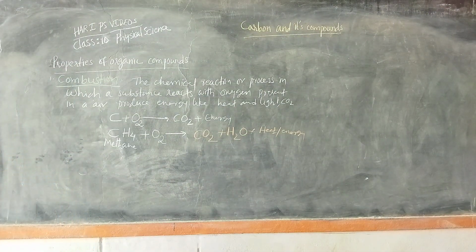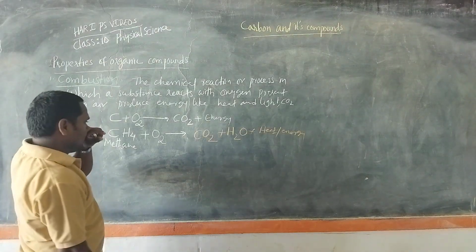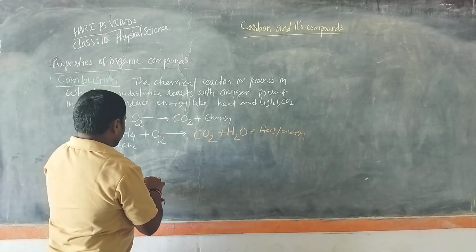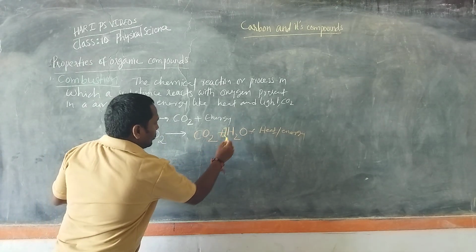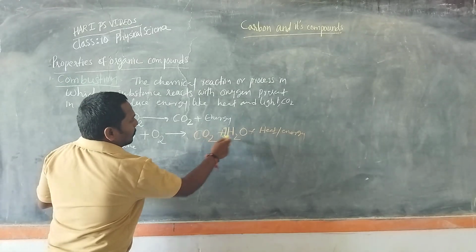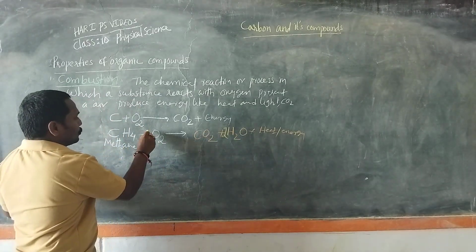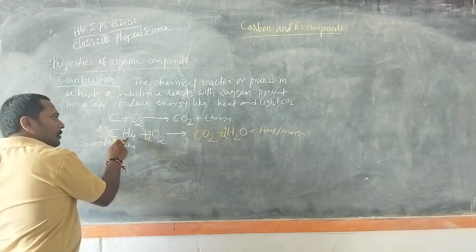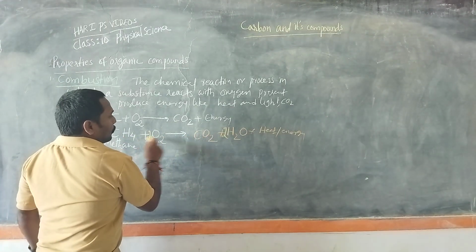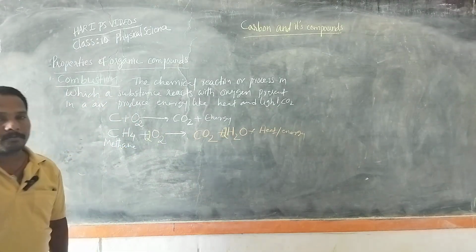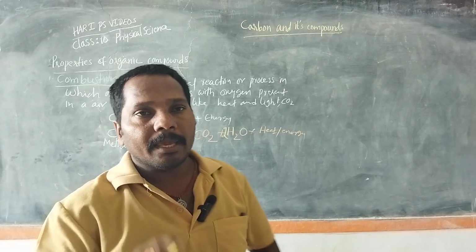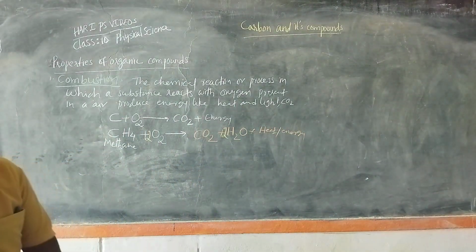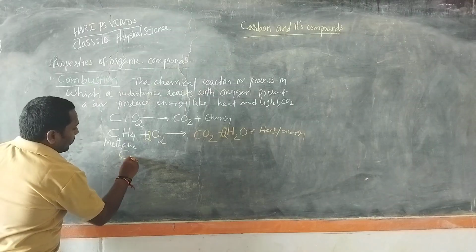So observe whether it is a balanced chemical equation or not. 4 hydrogens, here only 2 hydrogens, so we have to write 2 here. Then 4 oxygens, here only 2 oxygens, 1 carbon. So 1 carbon, 4 hydrogens, 4 oxygens. We must write the balanced chemical equation, right.